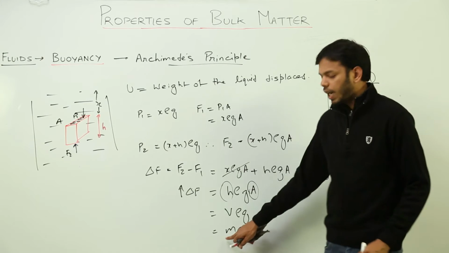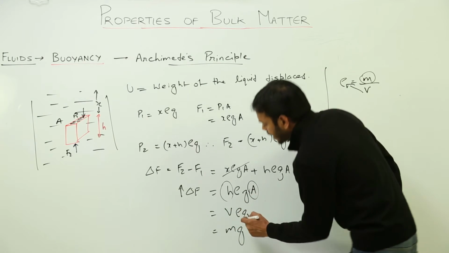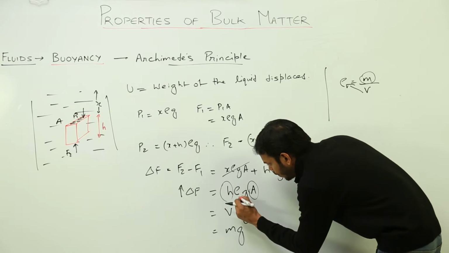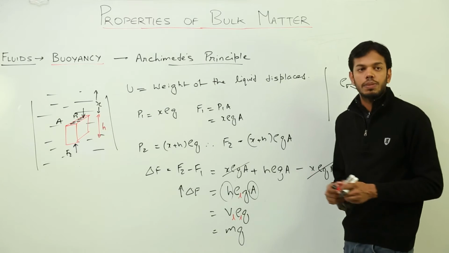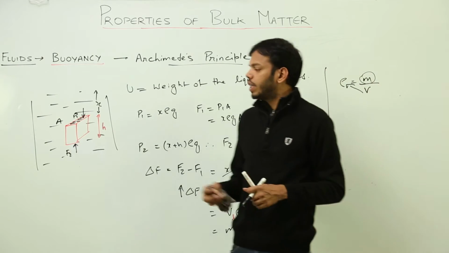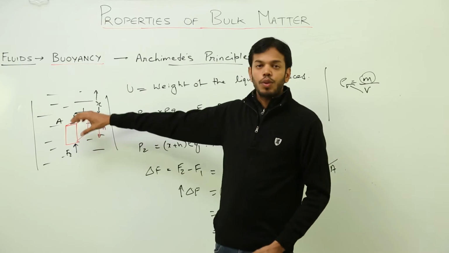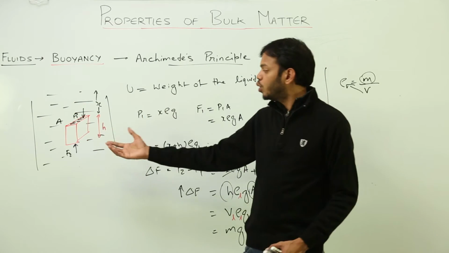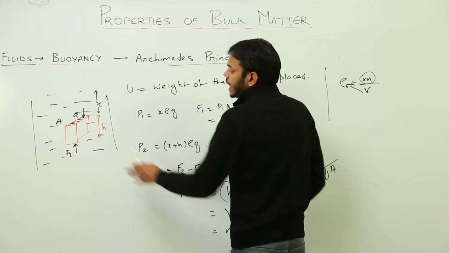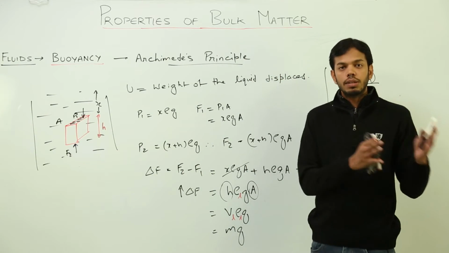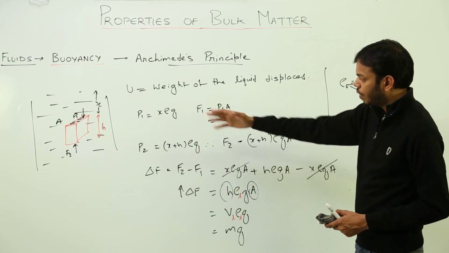Now what is this mass about? The density is of the liquid displaced, and the volume is also of the liquid displaced, because the volume of liquid displaced on submerging this body will be equal to the volume of this body. That means the volume of the solid is equal to the volume of fluid displaced, right? Therefore the volume of liquid is equal to the volume of solid.